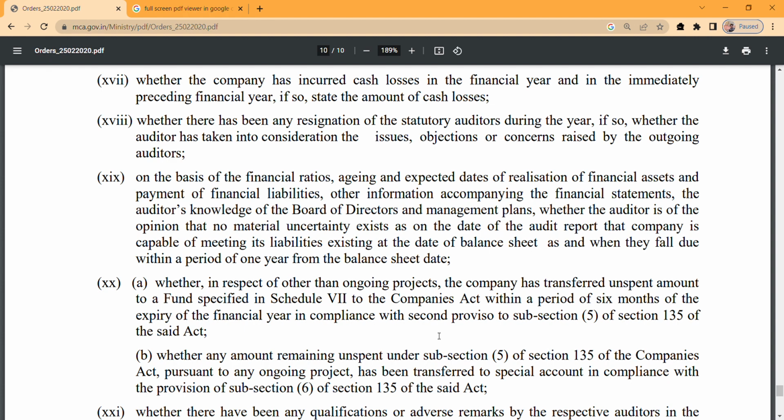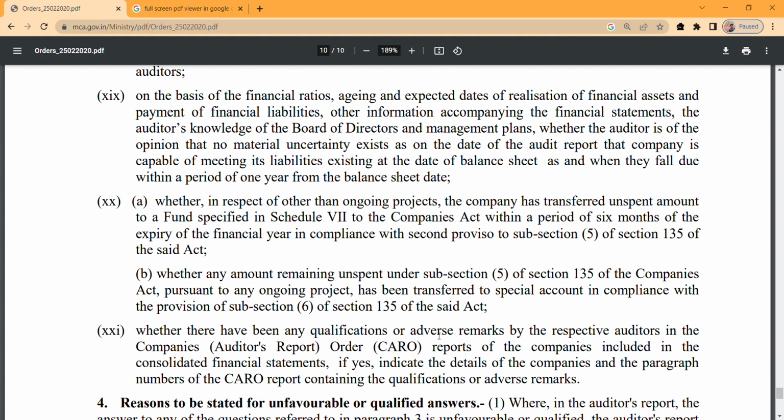So it's saying that any amount which is unspent should be transferred to Schedule 7 within 6 months of the expiry of the financial year, in compliance with section 135, right? Coming to point B: whether any amount remaining unspent under subsection 5 of 135 of the Companies Act, pursuant to any ongoing project, has been transferred to a special account in compliance with the provision of subsection 6. So if there is any amount unspent, it needs to be transferred to the special account.